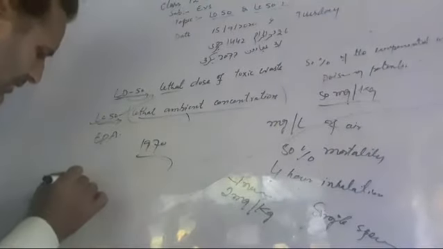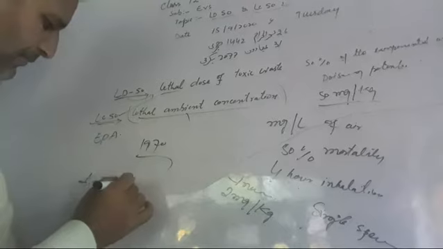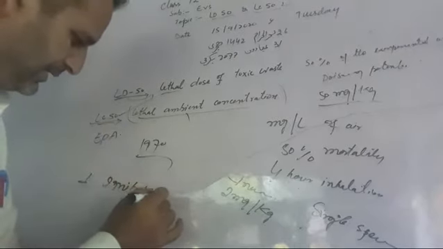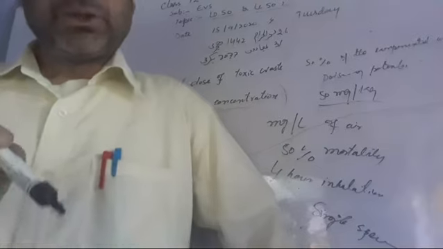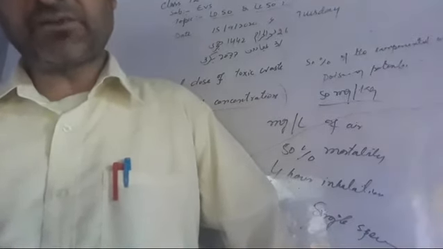Ignitability has an ignition temperature. Ignitability is the temperature at which a substance catches fire. So ignitability tells us whether the waste substance catches fire or not. And the second one is corrosivity, when corrosion takes place.